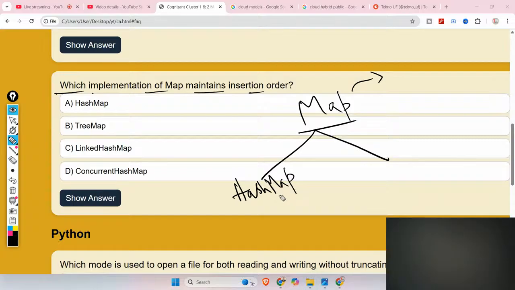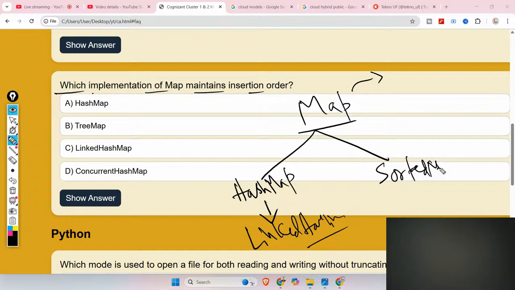Okay, and LinkedHashMap is another class which extends from HashMap. Okay, LinkedHashMap, so this is also extended from HashMap, and there is another interface called SortedMap.